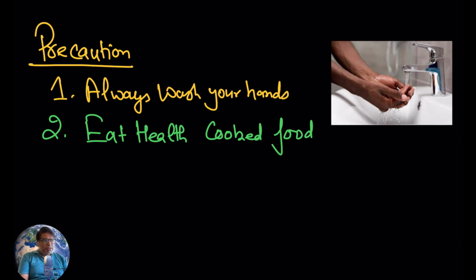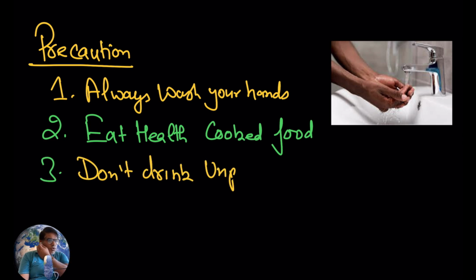If there is some food on which this bacteria has grown, and that food does not have proper temperature, then food poisoning will occur. And here you must eat healthy cooked food. Hopefully you know that this will raise the temperature of the food and this will kill the bacteria. Okay, so eat healthy cooked food.